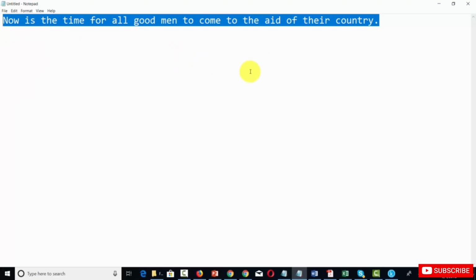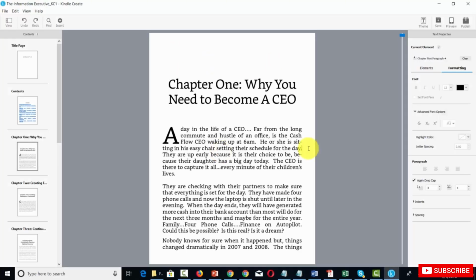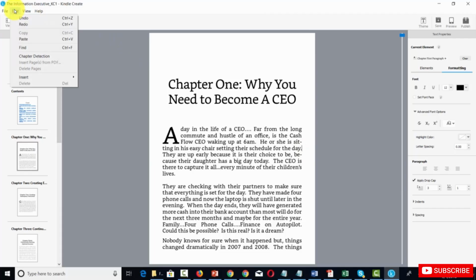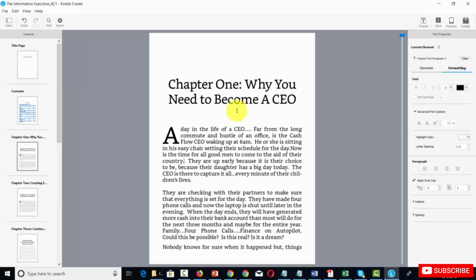You can head back to Kindle Create. You can insert your cursor, and then you can go to the edit command. You can then click the paste link, or you can hit Control V. And you'll note that the formatting is now correct. What you may have to do is adjust the spacing so that it is consistent with the other spacing in your document.